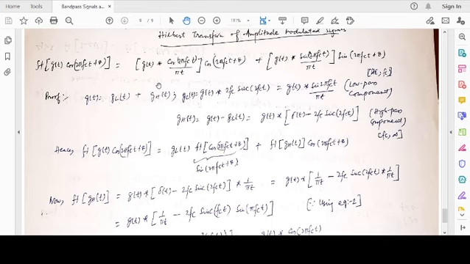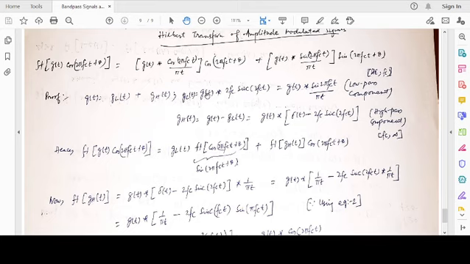So we decompose the signal spectrum wise into a low pass component and a high pass component. How do we decompose? Basically, we pass g(t) through an ideal brick wall low pass filter. In the frequency domain it is multiplication of the spectrum by a band whose magnitude is unity between minus fc to fc. In the time domain, it is convolution with the sinc function.